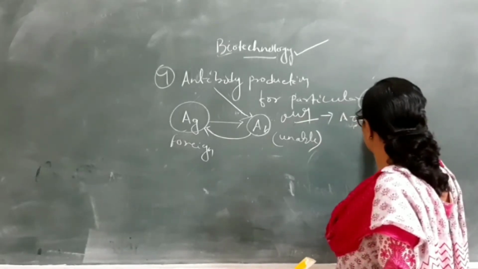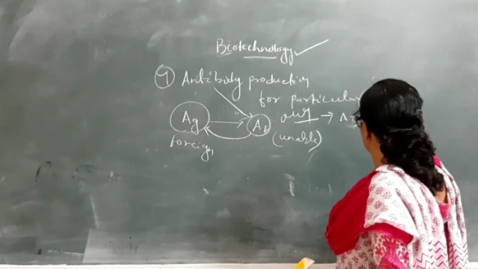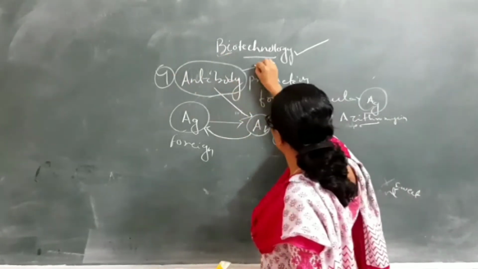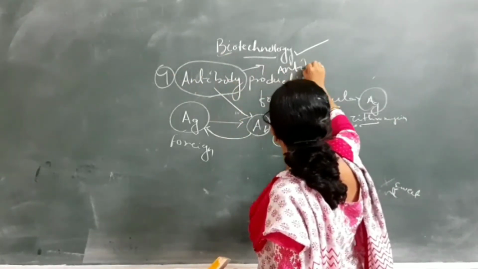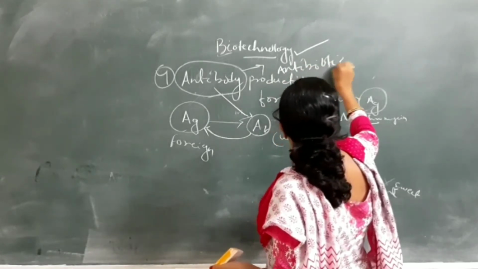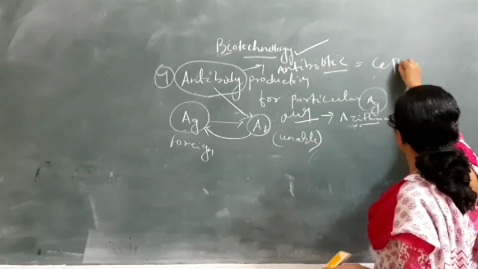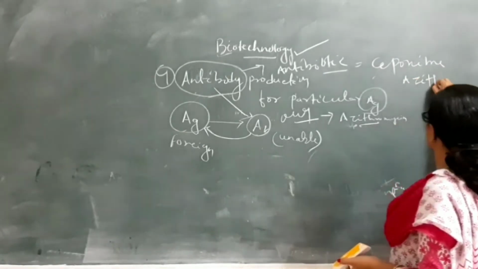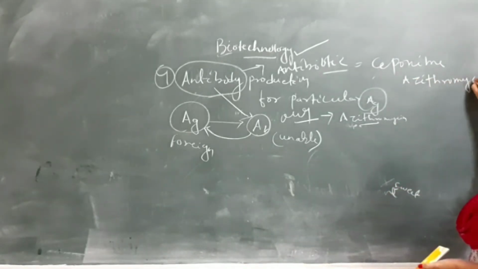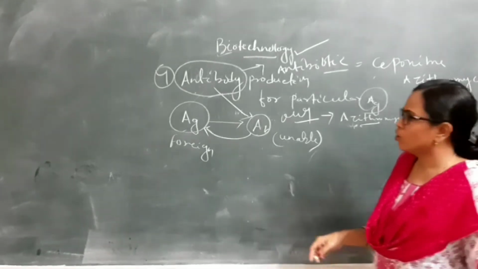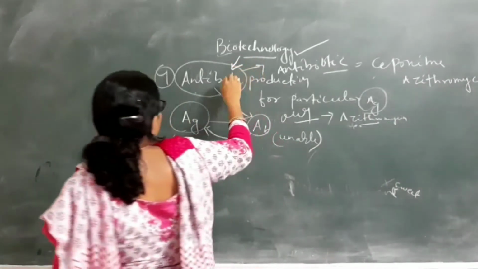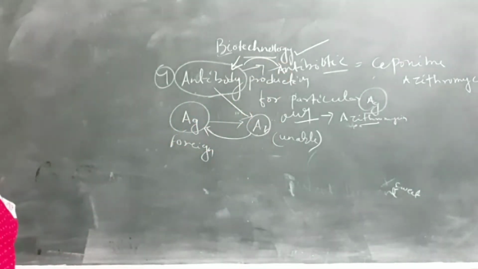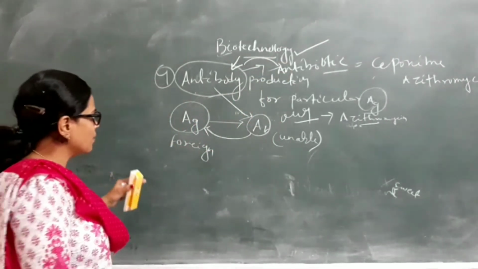We take different types of antibiotic products like azithromycin, cefoxitin, azithromycin, etc. So for protection, we take a particular antibiotic to prevent disease in our body.